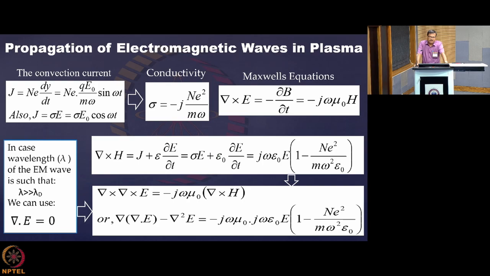If we put the value of dy/dt, then it comes to be ne q0 by m omega sin omega t. So if we solve this, and we write that j is equal to sigma E is equal to sigma E0 cos omega t, then what we get out of this is that sigma corresponds to basically minus j n square by m omega when you are going for this